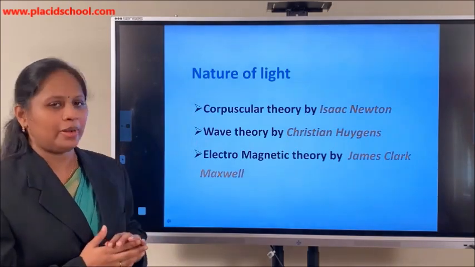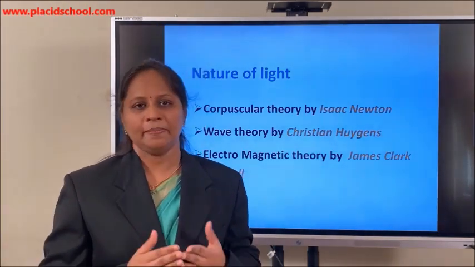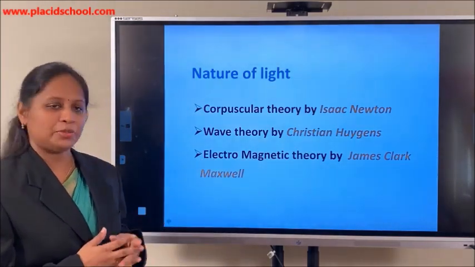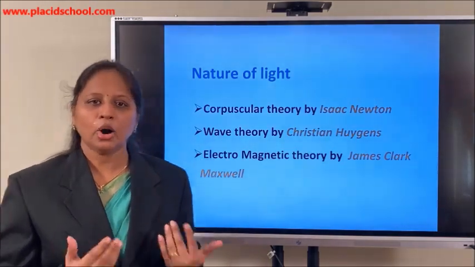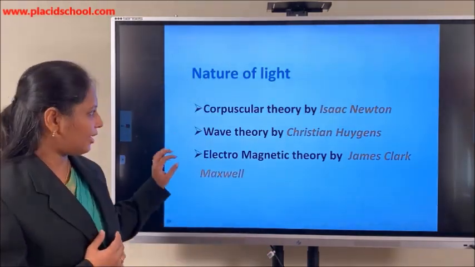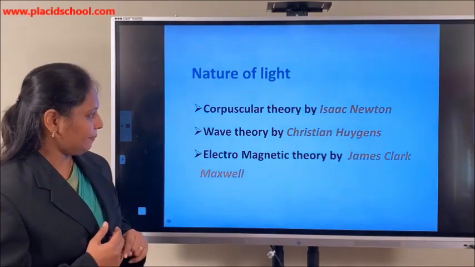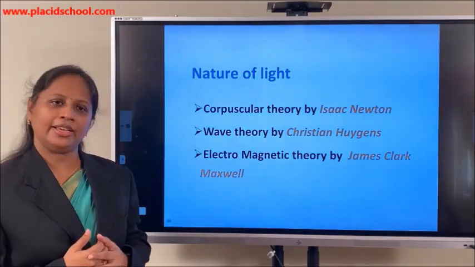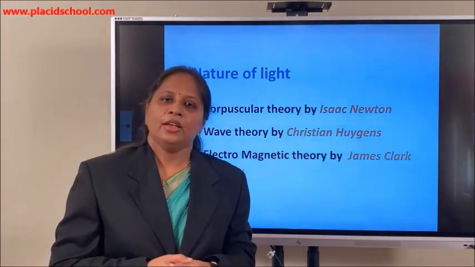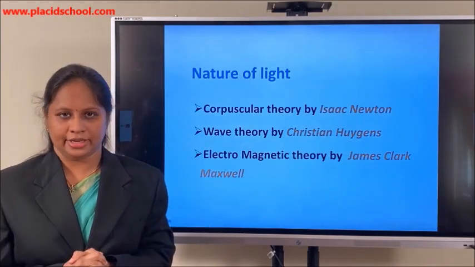This theory could well explain phenomena like diffraction, interference, and polarization. But still, it could not explain photoelectric effect, Compton effect, and blackbody radiation. So that theory also could not explain light completely. Then came electromagnetic theory proposed by James Clerk Maxwell. According to him, light is an electromagnetic wave.